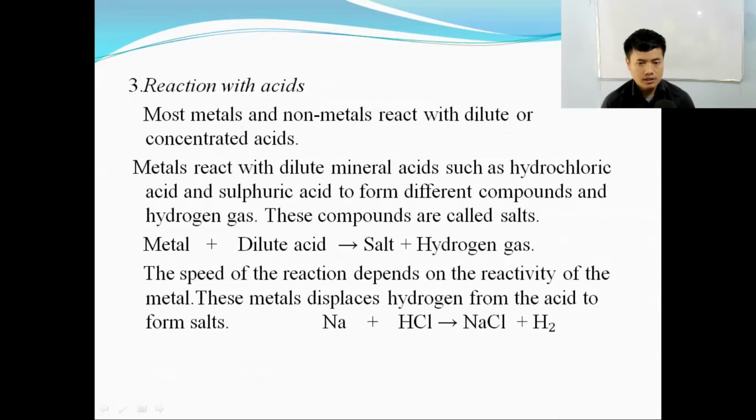Metal plus dilute acid gives salt plus hydrogen gas. The speed of the reaction depends on the reactivity of the metal. Some reactive metals react with acid very fast, while less reactive metals react very slowly. These metals displace hydrogen from the acid to form salts.